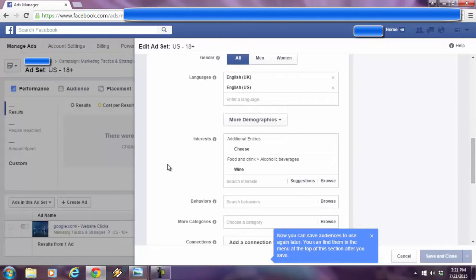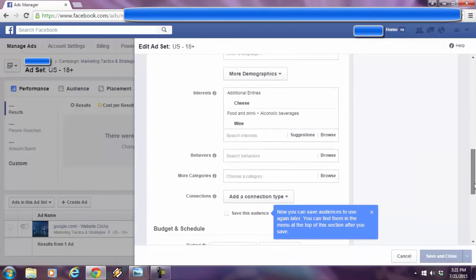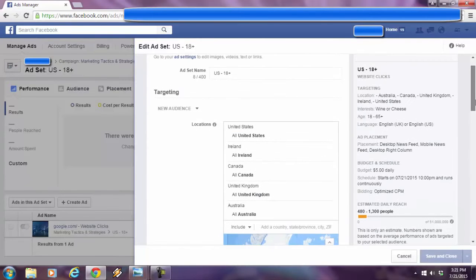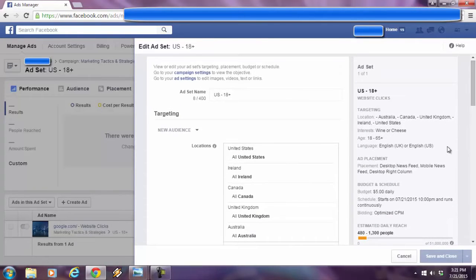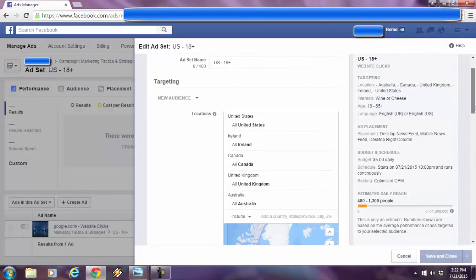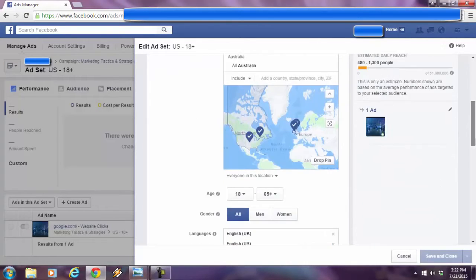And here we go. So I typed in cheese and I typed in wine. I was looking for cheese and wine lovers, like people that go to wine and cheese parties or cheese and wine parties, however you want to say it. As you go up here, you see that the interests are wine or cheese. So what does that really mean? That means that if a person is a fine wine enthusiast, they may be lactose intolerant. They can't handle cheese. They don't like cheese, or they're just not into cheese. Or vice versa. They love cheese, but wine makes them sleepy. They're not into it, whatever the case may be. So this is not really targeting, but according to Facebook, this is.